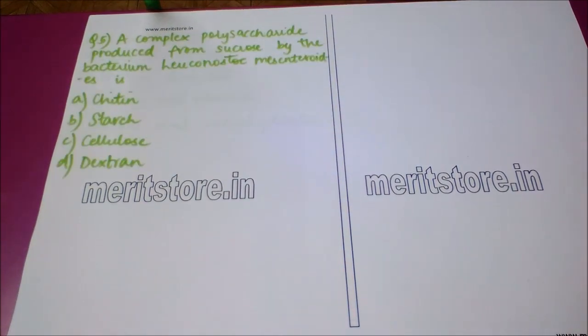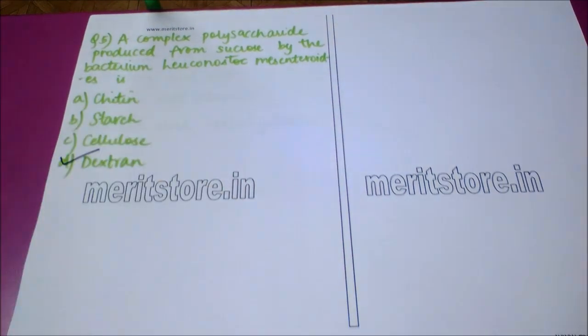energy in the body. A complex polysaccharide produced from sucrose by the bacterium Leuconostoc mesenteroides is option A, chitin, option B, starch, option C, cellulose, and option D, dextran. The correct answer to this question is option D, which is dextran, a complex polysaccharide prepared either through partial hydrolysis of starch or polymerization of sucrose. So the correct answer is option D.